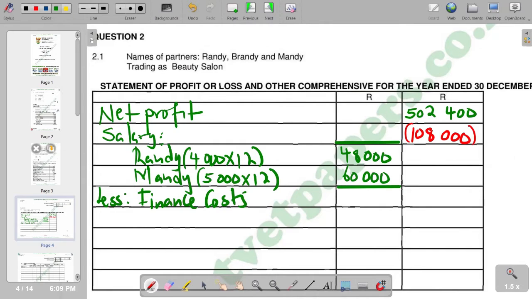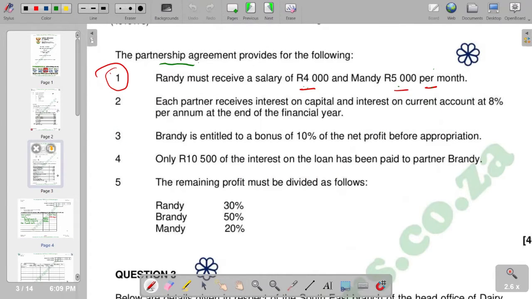So going to our question, you'd see that in terms of our finance costs, I will check what we have. If you go to 4, it indicates that only 10,500 rands of the interest of the loan has been paid to the partner branch. So only 10,500 was paid. So what was supposed to be paid is what we did.